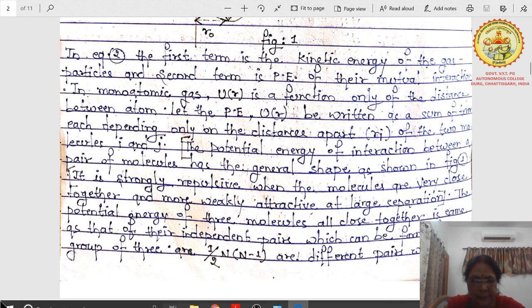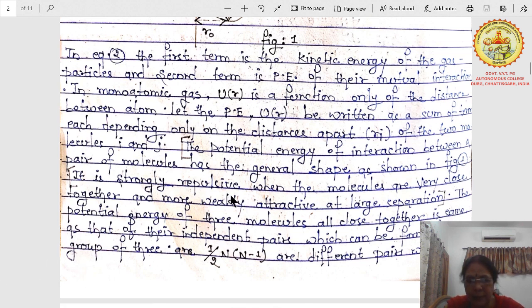It is strongly repulsive when the molecules are very close together and more weakly attractive at large separation. You can see this in the graph also. The potential energy of three molecules all together is the same as that of the independent pairs, which can be formed.